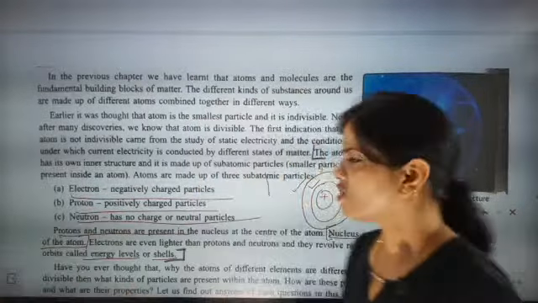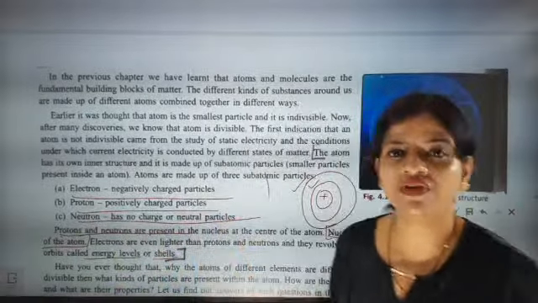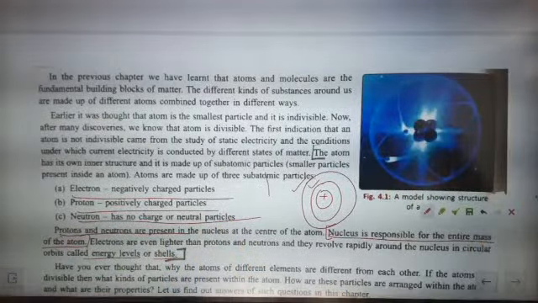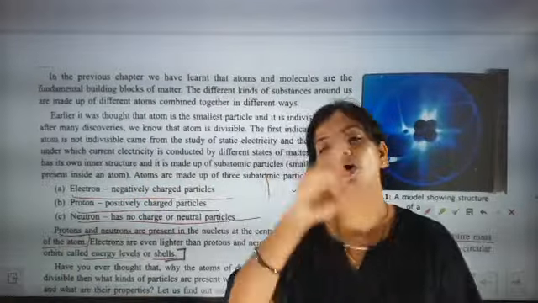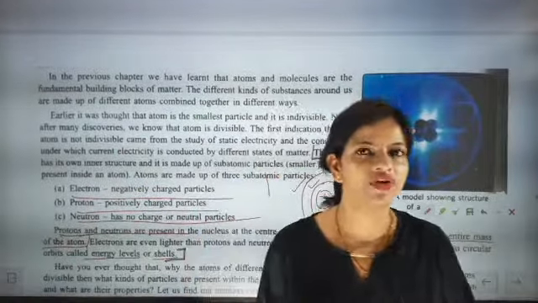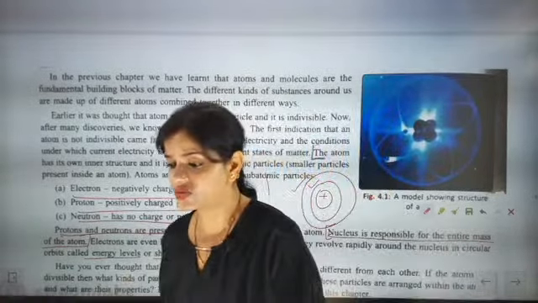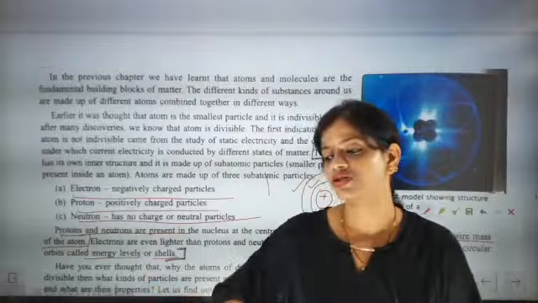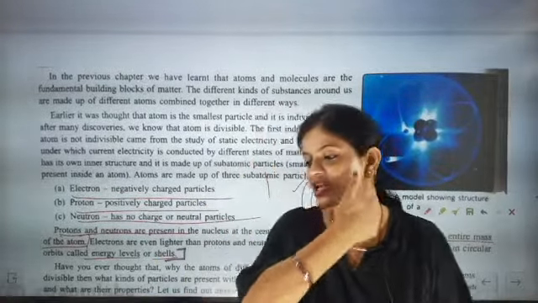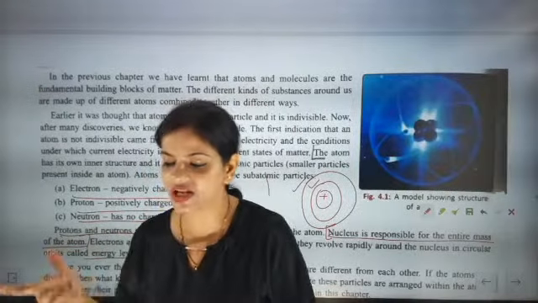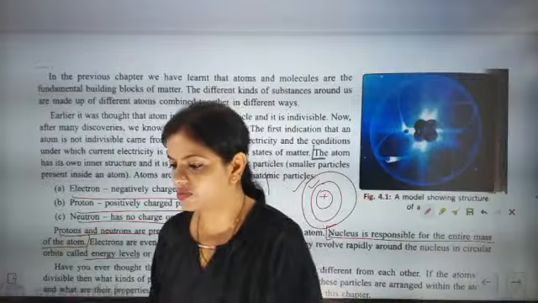Repeat with me: the orbit in which the electrons are revolving is called an energy level or shell. Absolutely correct, Sharmila. They are called energy levels or shells.